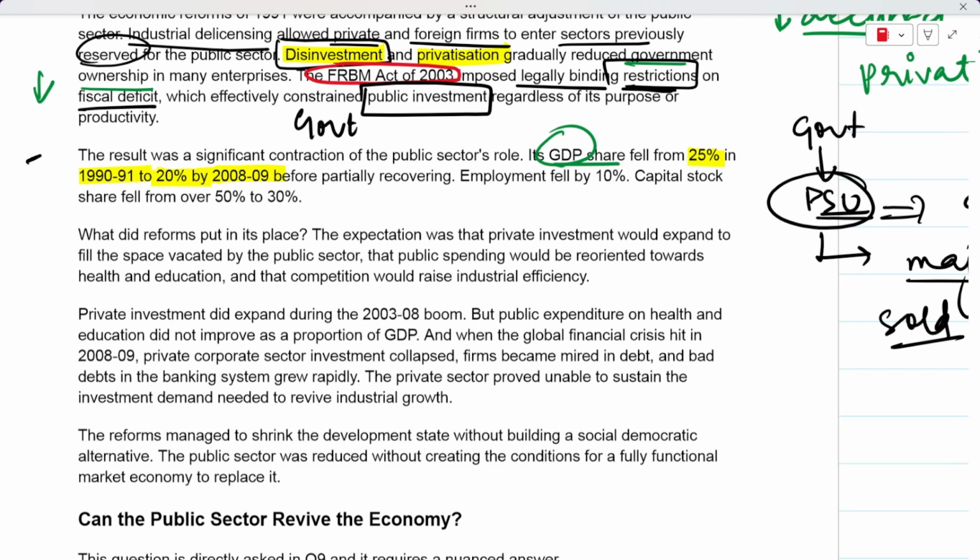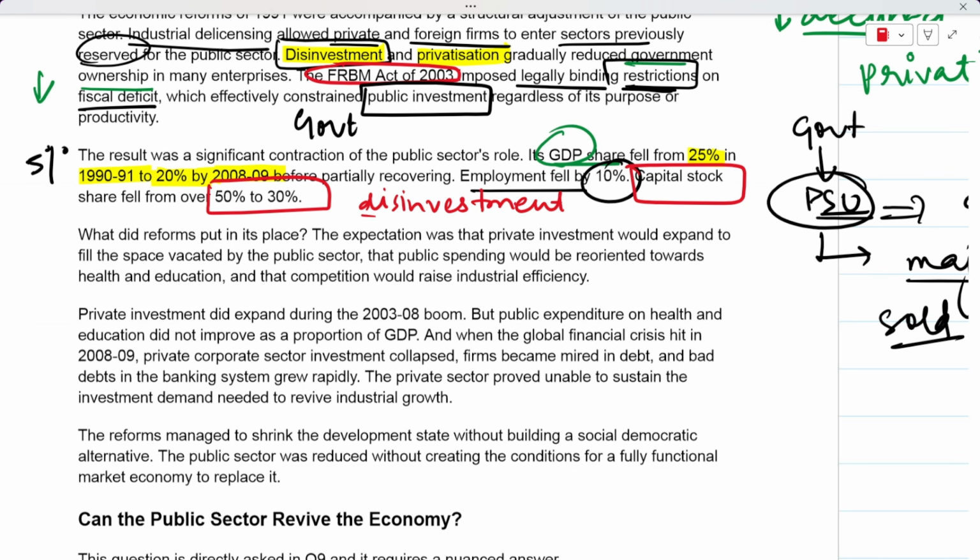So we see a fall of 5% in public sector share in GDP, right? Employment by the public sector also fell by 10%, and the share that the public sector had in capital stock also fell from 50% to 30%. And this happened due to disinvestment that I taught you just now, because the government started to exit all the companies.